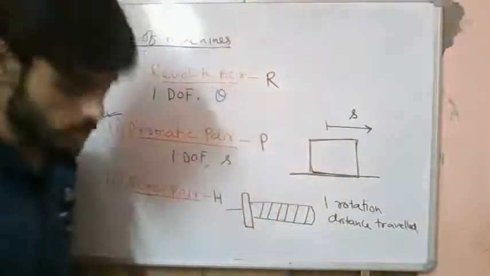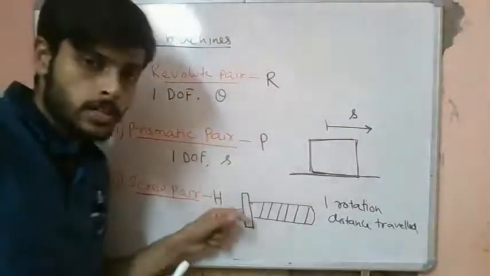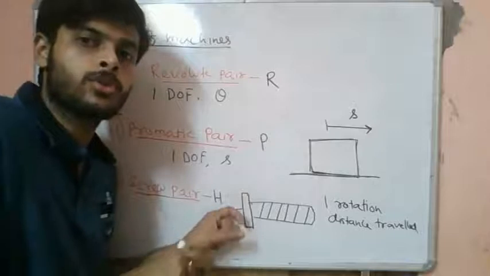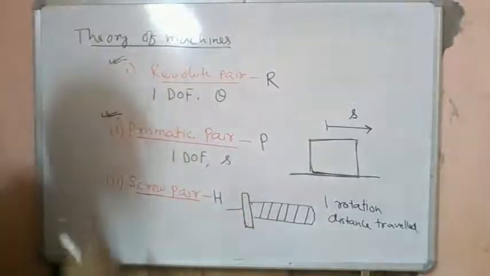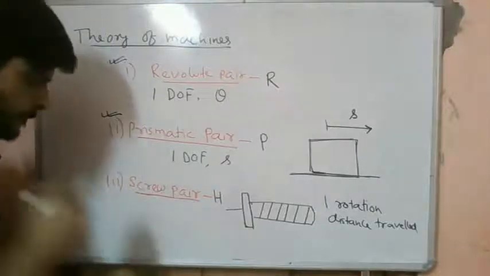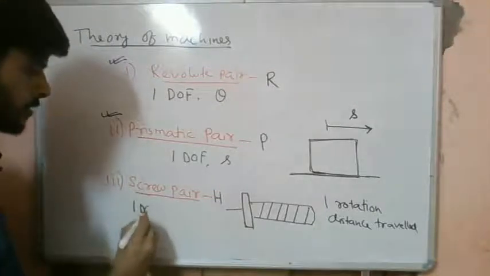This is called the pitch. So how much we advance is dependent on how much we rotate, right? So these two quantities are not independent. Basically this screw pair has only 1 degree of freedom.